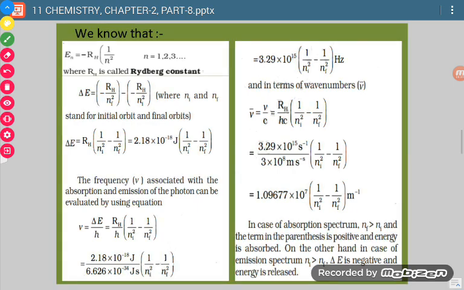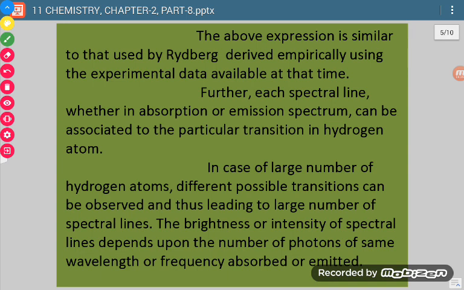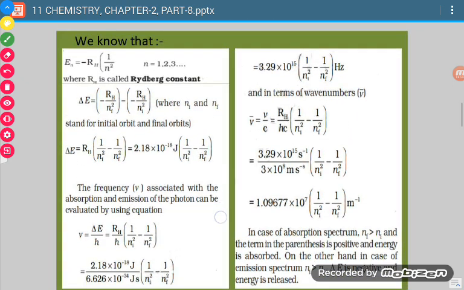Okay, now see whatever we have done now, if we compare this with what we did in that particular spectrum of hydrogen, we found this formula over there.